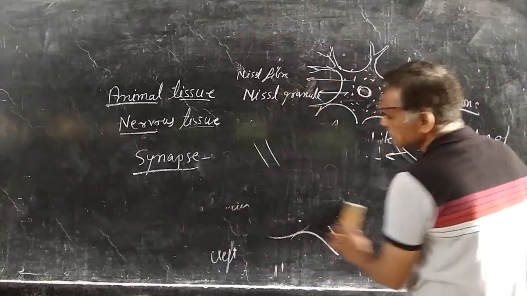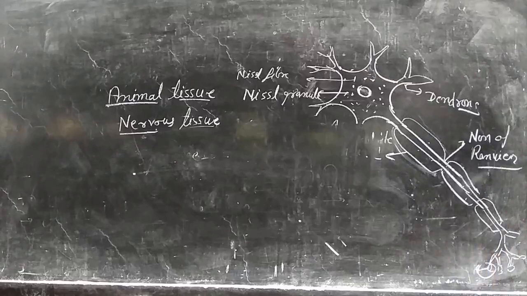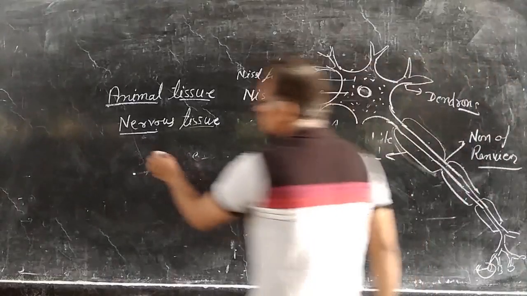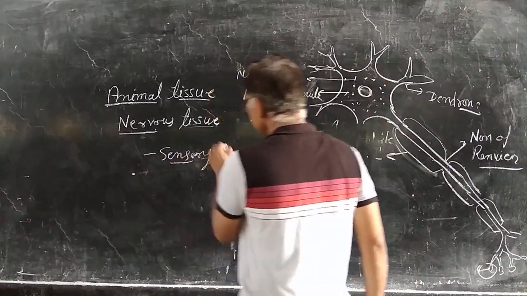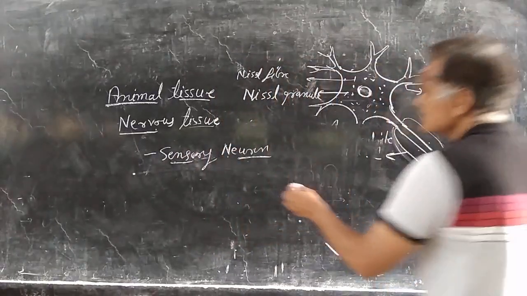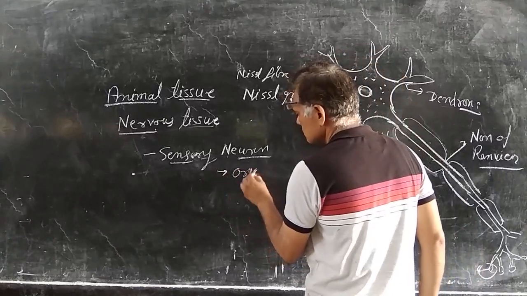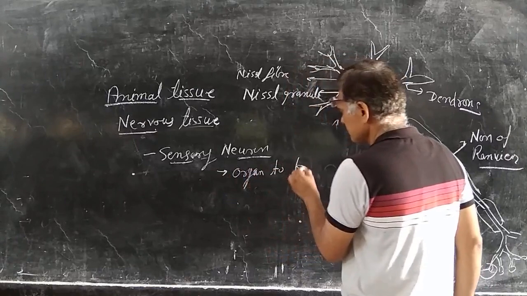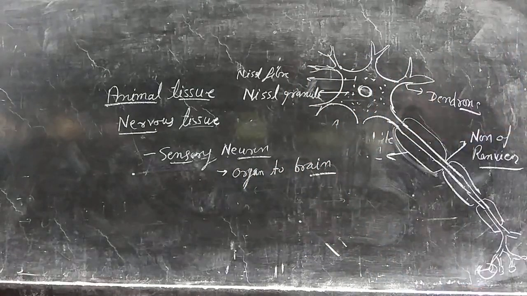Neurons are of three types according to their functions. First, sensory neurons. A sensory neuron transfers the message from an organ to the brain.